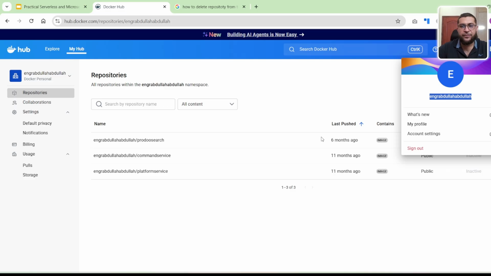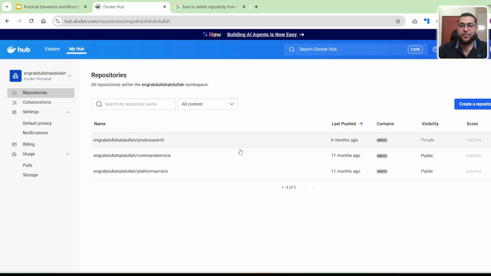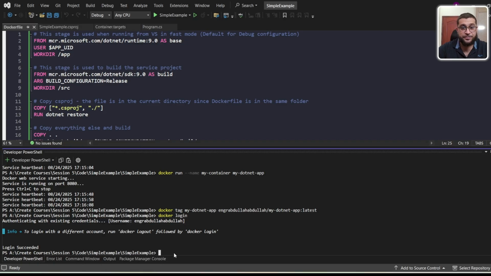If you did not create an account, you will create an account on Docker Hub. Once you log in, this terminal will be automatically attached. Okay, now I will push my image to Docker Hub.